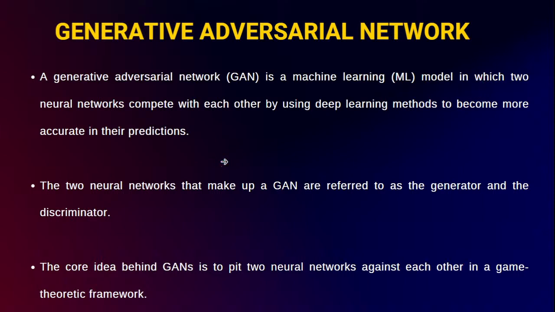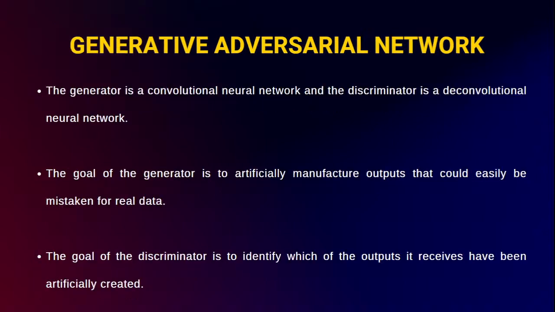Here comes the interesting part. Till now we have utilized a single network, but here we are going to have two neural networks. That's why the name is adversarial, which means competition. We are going to conduct a competition between two neural networks. One is going to be considered the generator, and the other neural network will be the discriminator. We are going to conduct a game between these two.